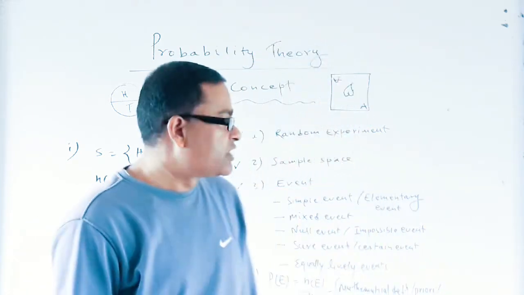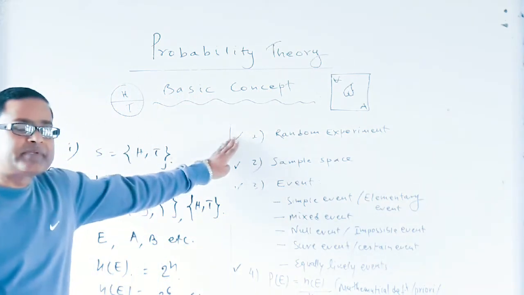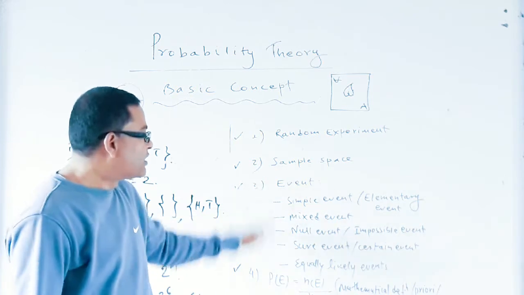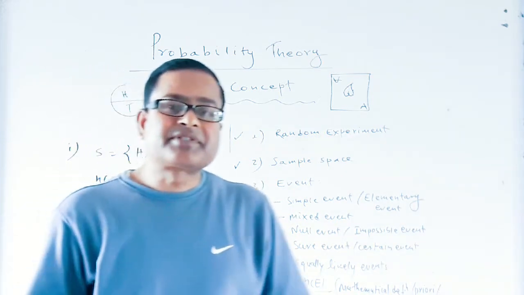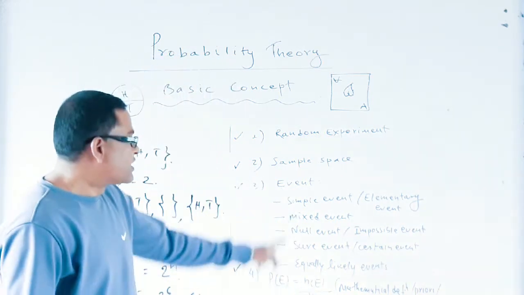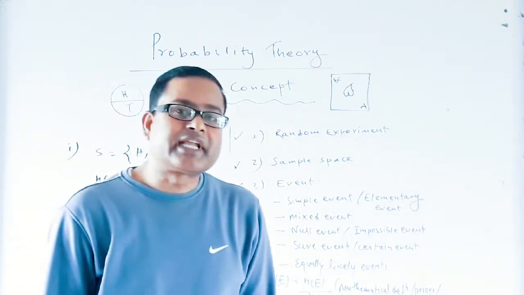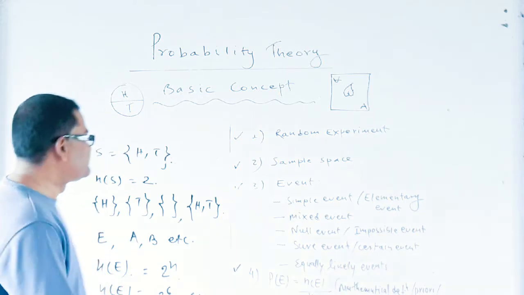So dear students, we know what is a random experiment, what is a sample space, and what is called an event. Now let us discuss the types of event. The first type of event is simple event, which is also known as elementary event.